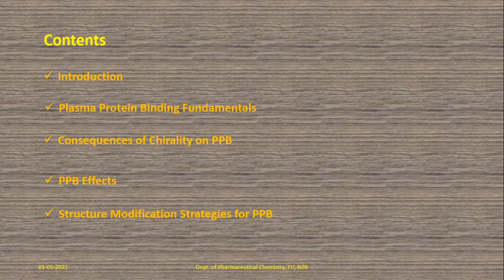For example, with low binding capacity, what is the effect on distribution and at the therapeutic target site, the active site, and also on clearance?